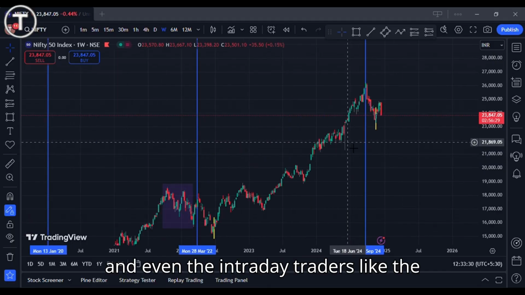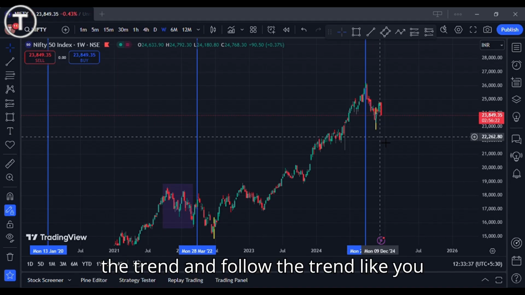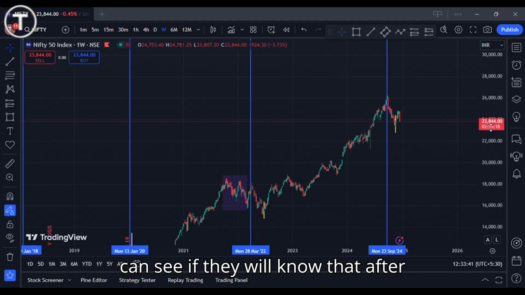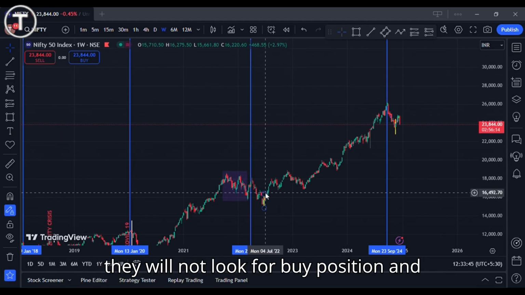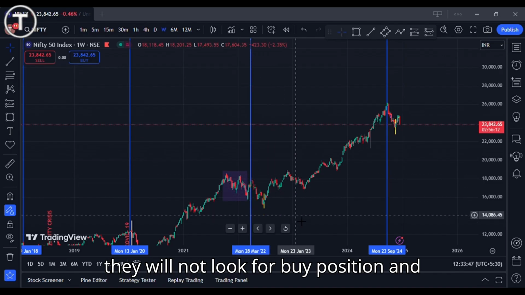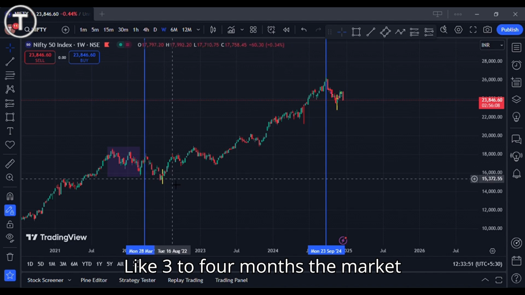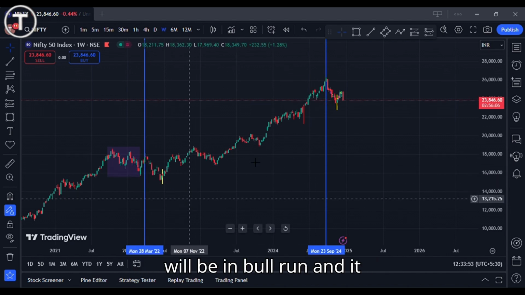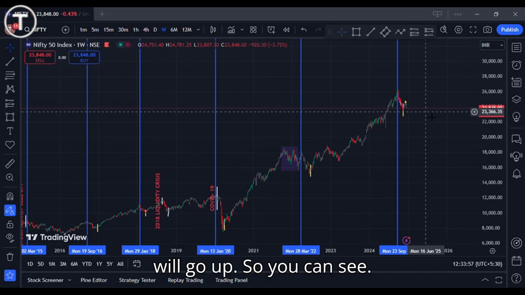And even the intraday traders, the day traders, can also use it as the trend and follow the trend. They will know that after 2 years the market will go down, so they will not look for buy positions, and after the completion of this time period, like 3 to 4 months, the market will be in a bull run and it will go up. So you can see. So that's all.